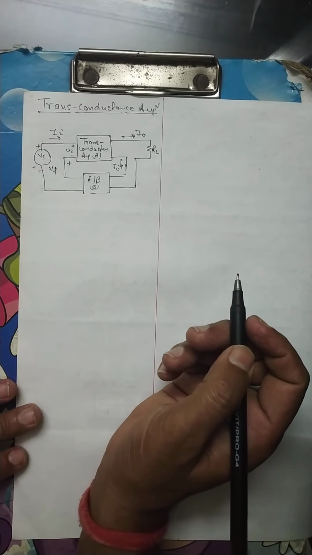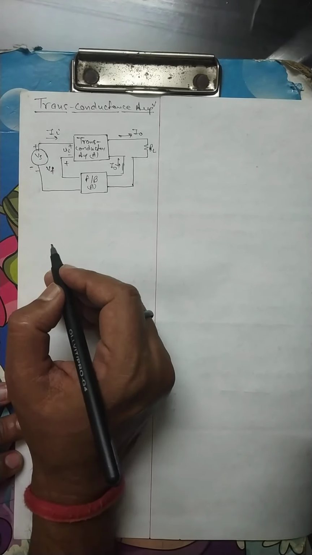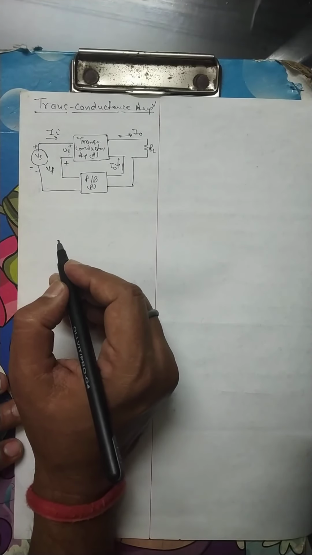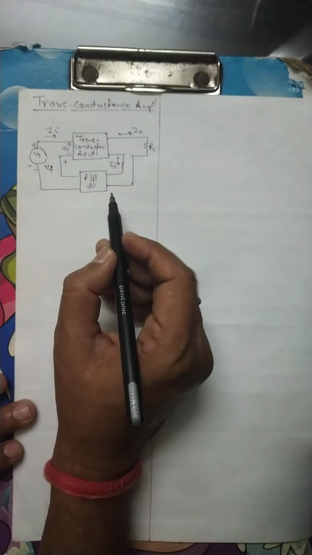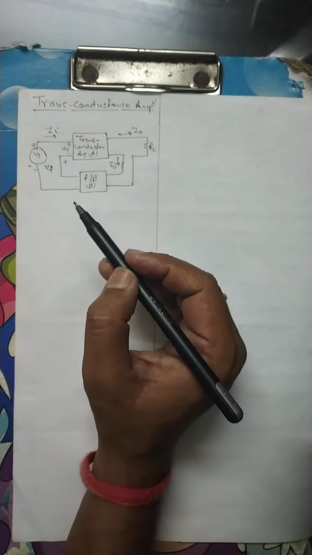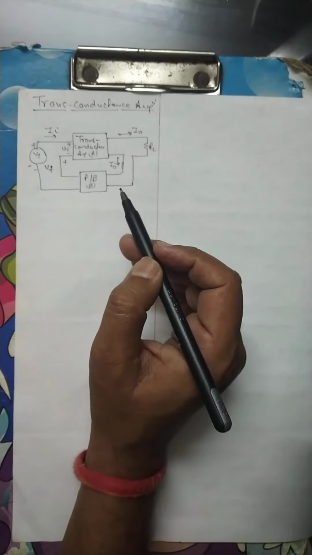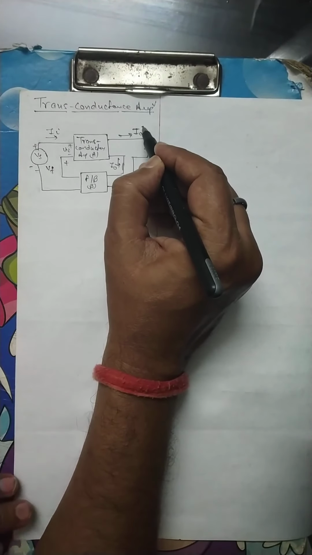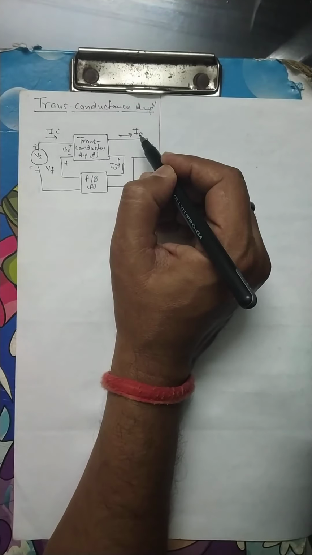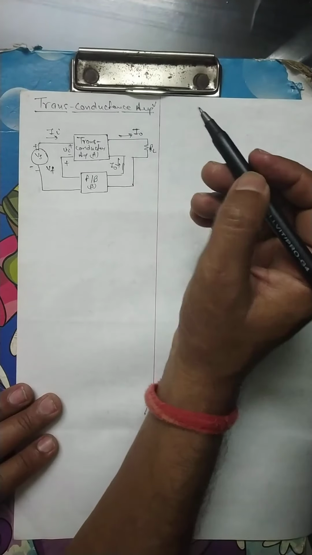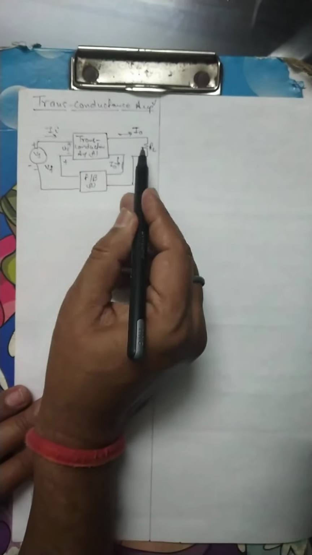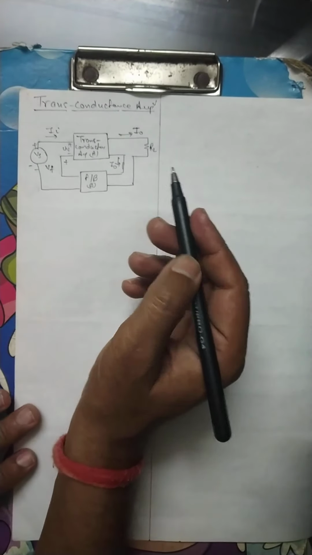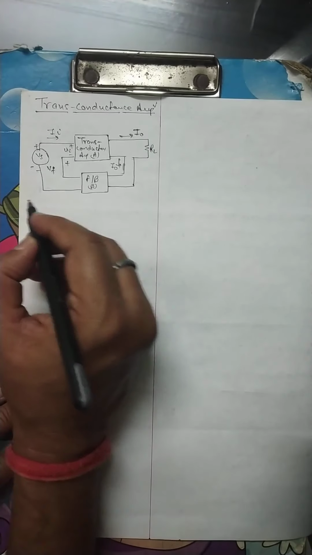Today I shall discuss the transconductance amplifier. So what is a transconductance amplifier? A circuit in which the measured parameter at the output is current, whereas the input is voltage, is known as the transconductance amplifier.